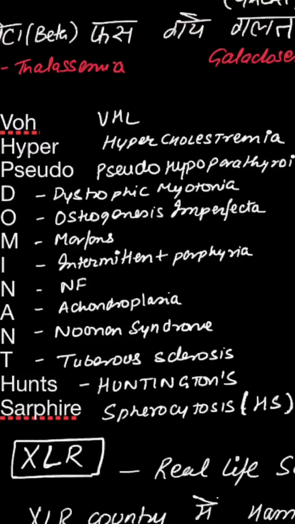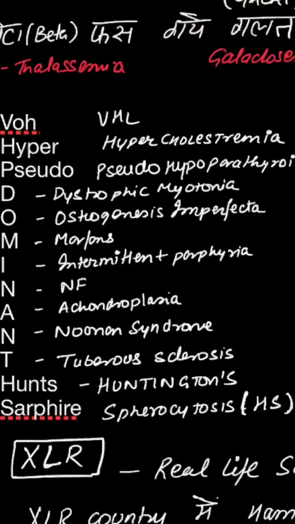But if you look carefully towards the NNT, neurofibromatosis and tuberous sclerosis are autosomal dominant disorders which have a neurocutaneous manifestation. The other one is acute intermittent porphyria, which is a photosensitivity problem, as well as Noonan syndrome. Hunt's, so we will remember Huntington's disease, Huntington's chorea, and Surfere is spherocytosis, hereditary spherocytosis.